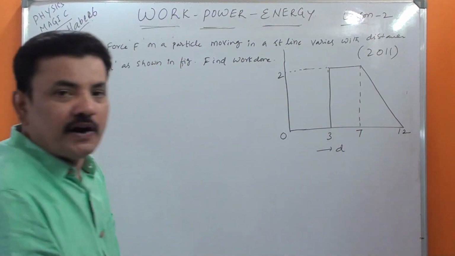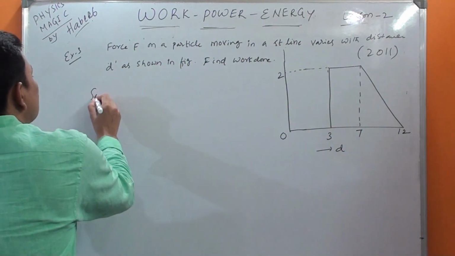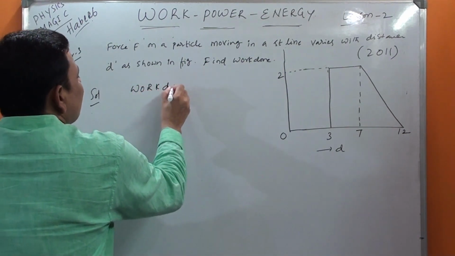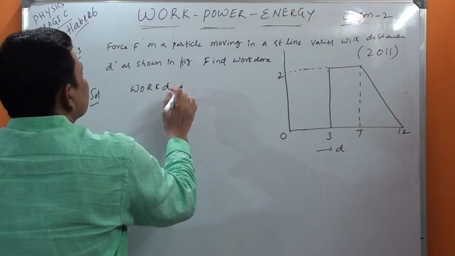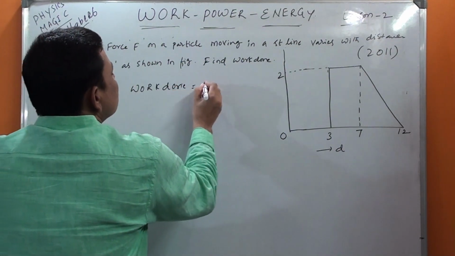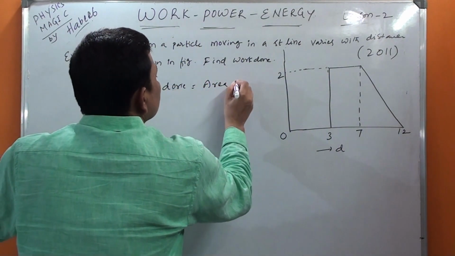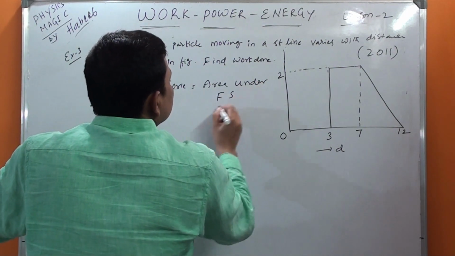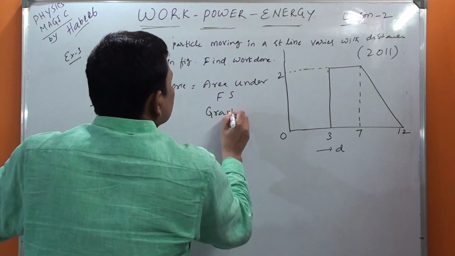Just the one formula I gave you. The solution I'm doing here: what did I give? Tell me. Work done is equal to the area under the F-s graph.